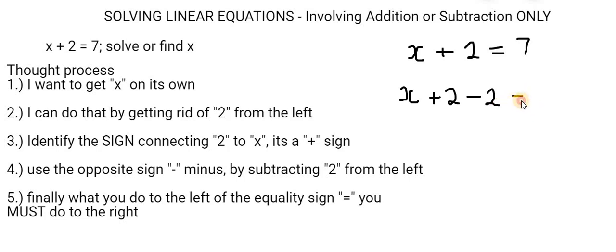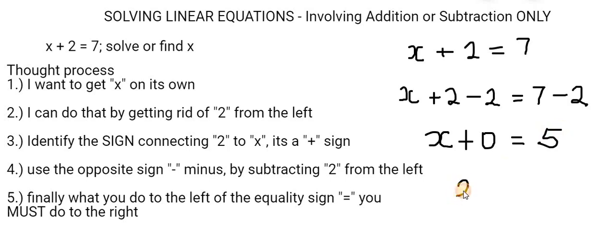But now, because whatever I do to the left, I have to do to the right, I subtract 2 from the right as well. And so on the left, that's x plus 2 minus 2, that's 0. On the right, that's 7 minus 2, which is 5. Therefore, x is equal to 5.